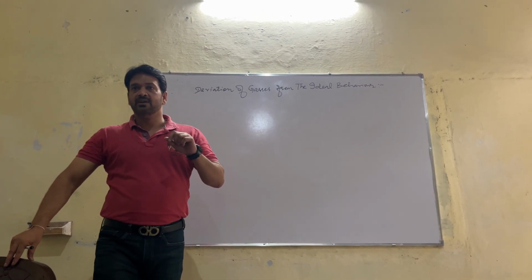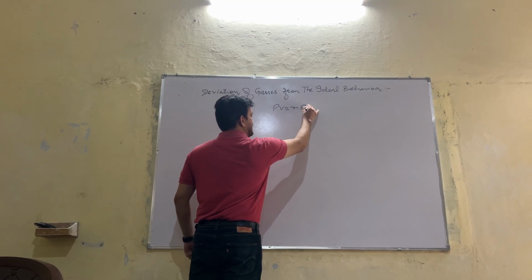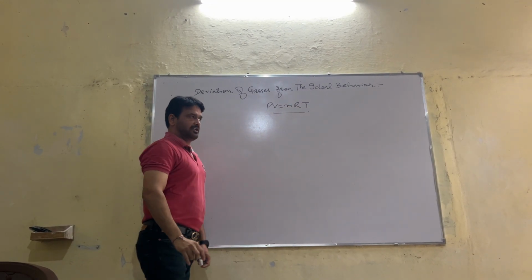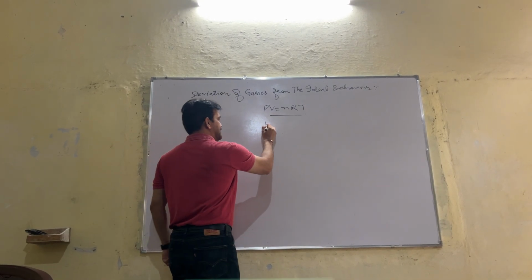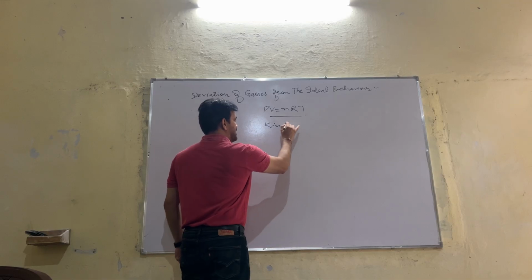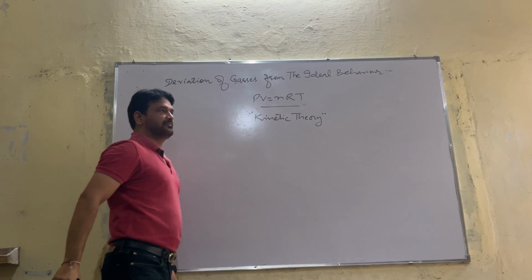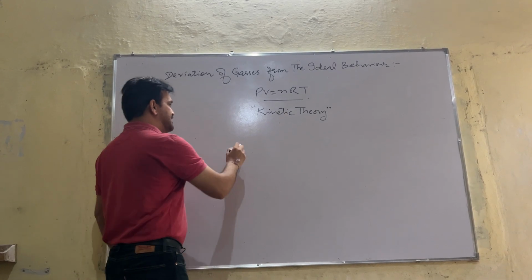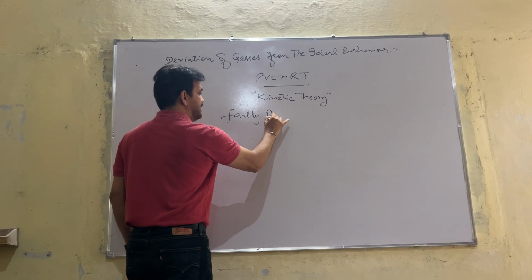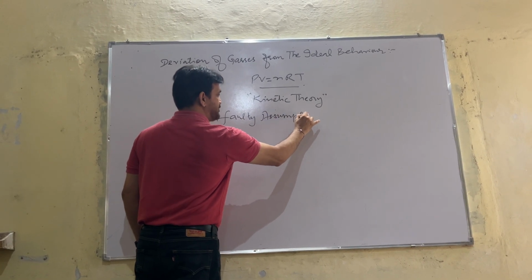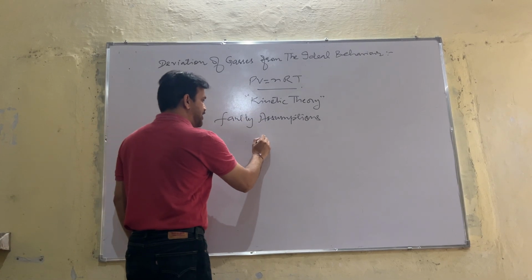What is the cause? Because this is PV is equal to nRT, the ideal gas equation. And this ideal gas equation is based on the kinetic theory of gases. And in the kinetic theory of gases, there are two faulty assumptions. What are those faulty assumptions?